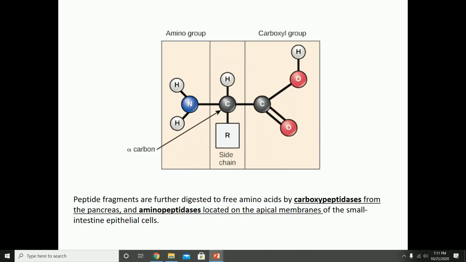For the peptide fragment, you can find here the amino acid would have an amino group on one side and a carboxyl group on the other side. And that is why you want to remove these groups in order to absorb that amino acid. So we are going to remove the carboxyl group by an enzyme known as carboxypeptidase that is secreted by the pancreas. And we'll remove the amino group through an enzyme known as aminopeptidase that is found in the brush border.